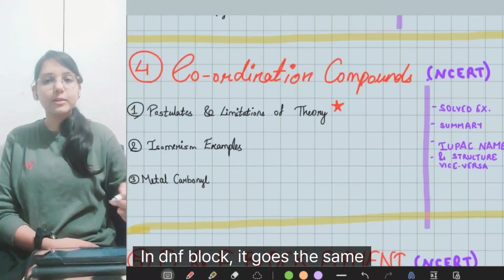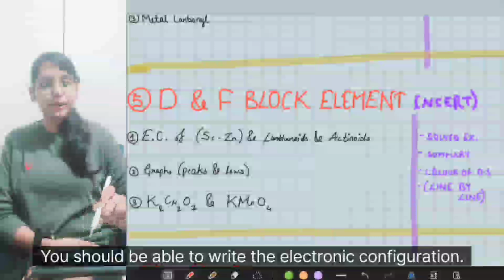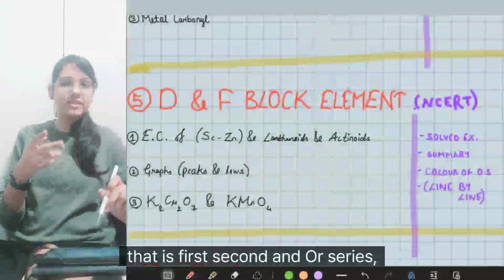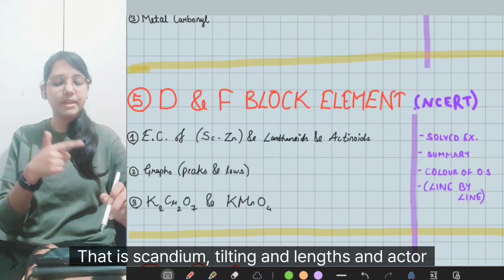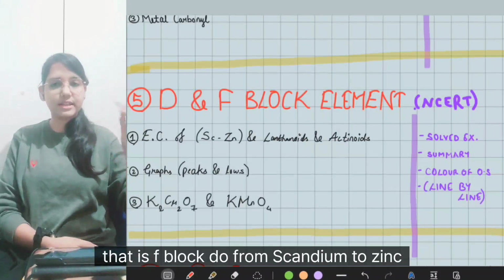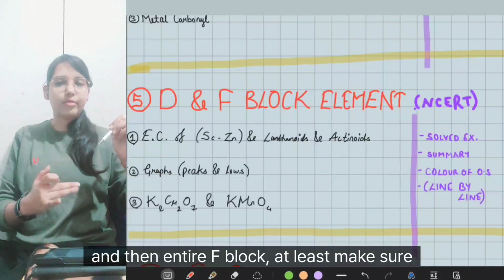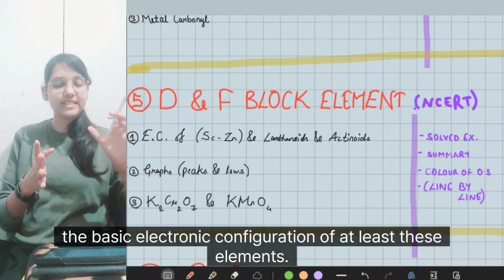In the D and F block, it goes the same as we discussed about the periodic table. You should be able to write the electronic configuration. If not all the series of the transition elements, that is first, second and third series, you should be able to write at least the first series, that is scandium till zinc, and the lanthanoids and actinoids, that is the F block. Do scandium to zinc and then the entire F block. At least make sure that you are able to write the basic electronic configuration of these elements.